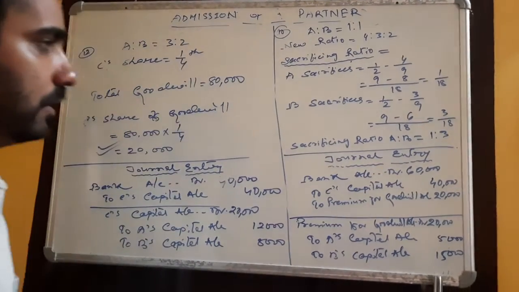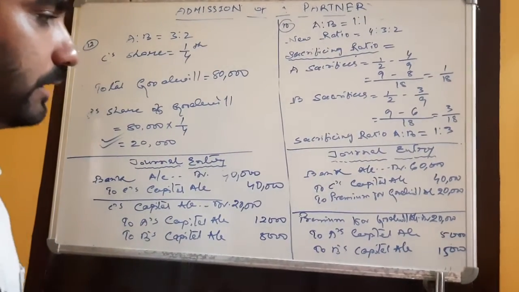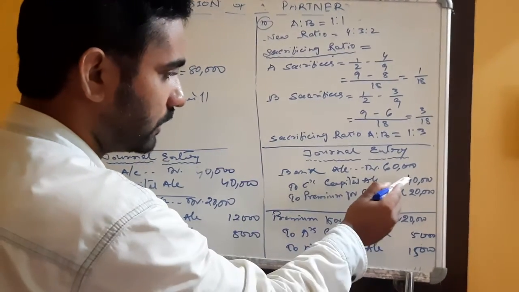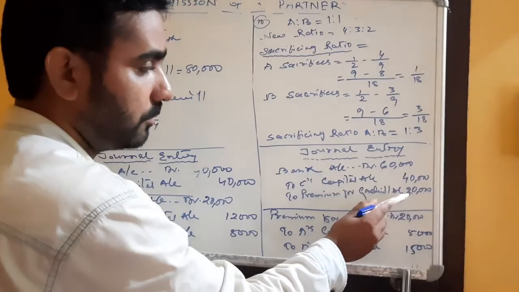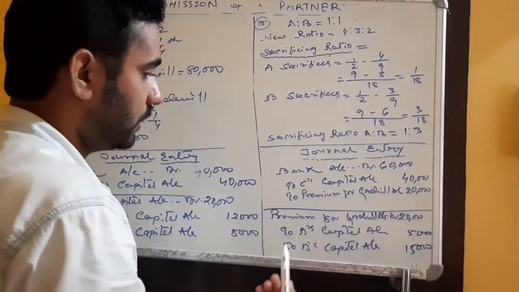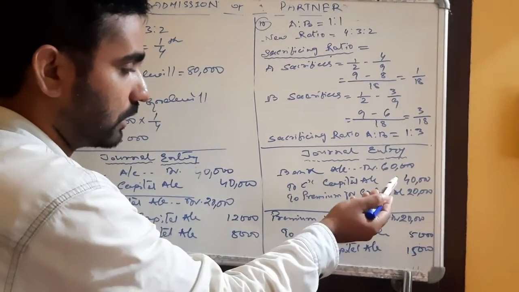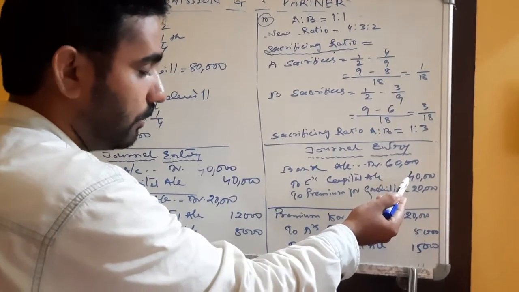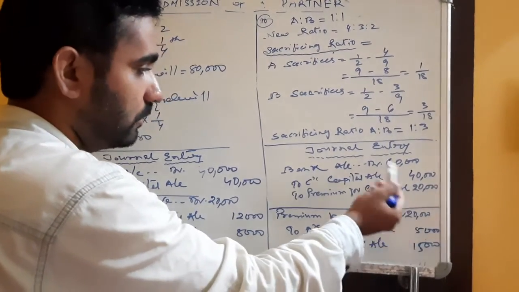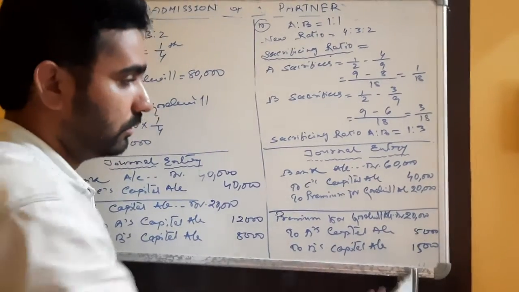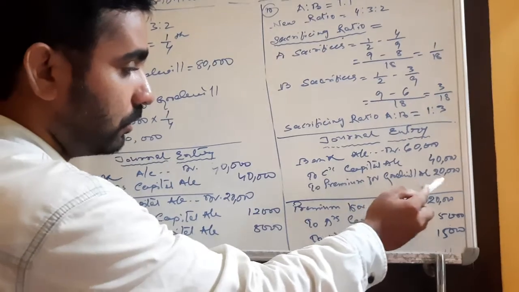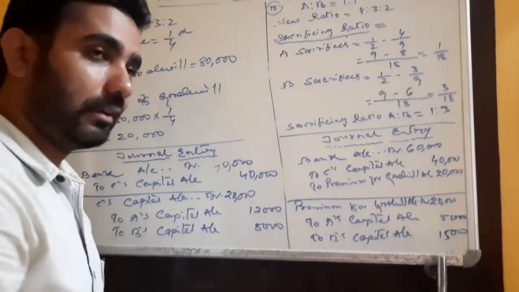Now we need to give the journal entry, and here C is bringing some amount for goodwill. She is bringing 40,000 as capital and 20,000 as premium for goodwill. So what journal entry will we give? Bank account debit to C's capital account and to premium for goodwill account. So 40,000 for capital and 20,000 for premium. So in bank account, what amount will we credit? That's 60,000.